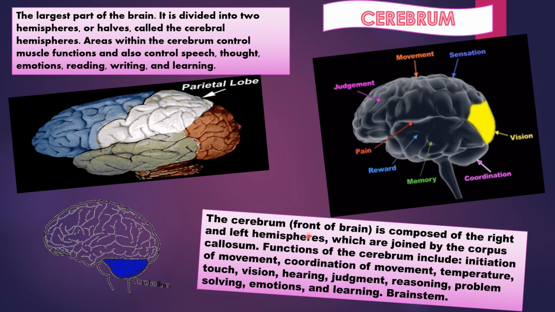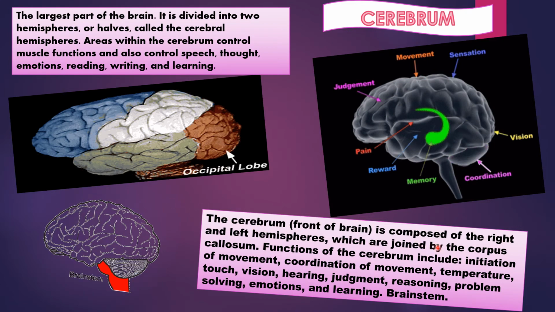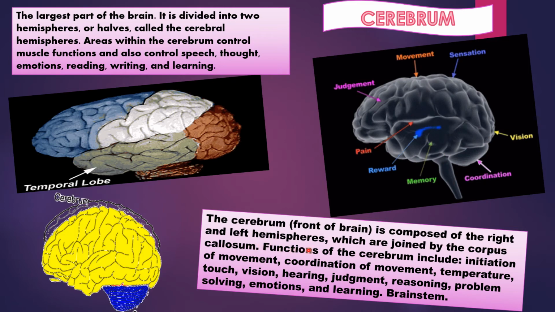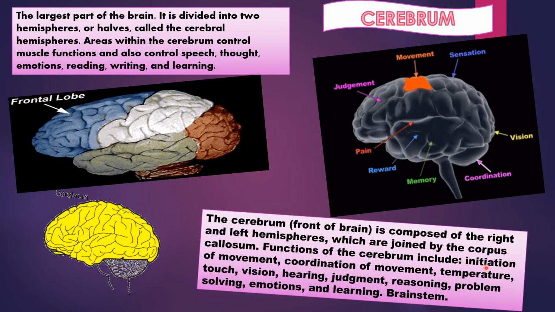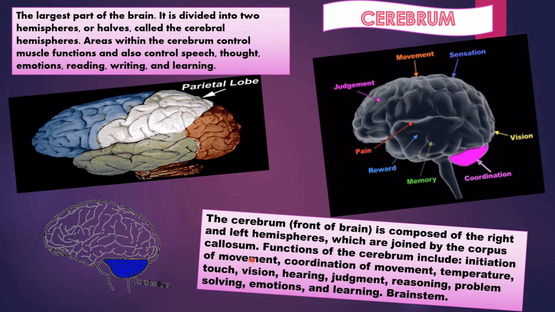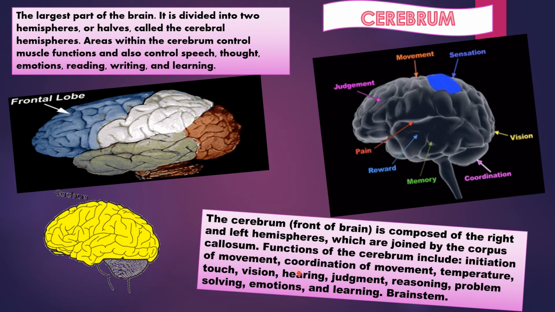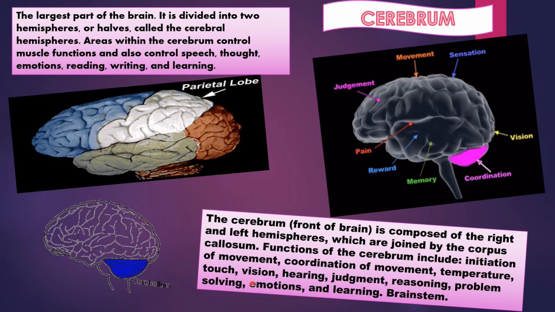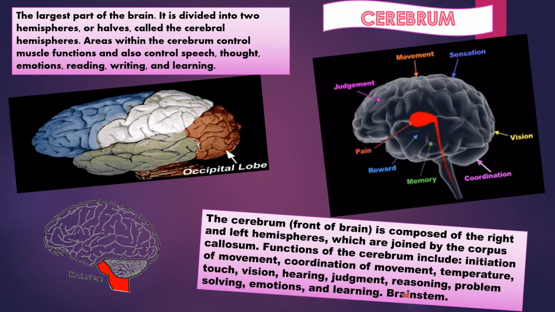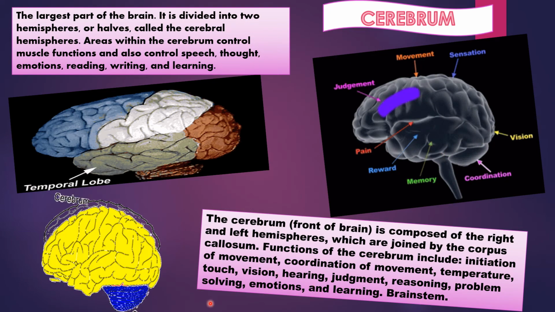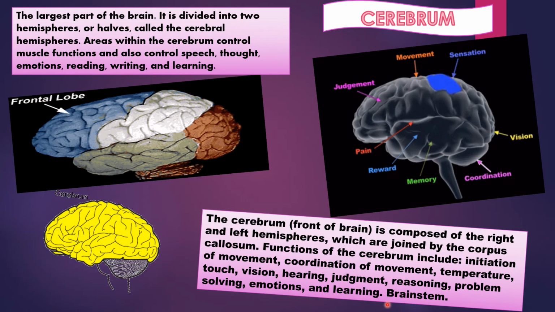So the cerebrum or front of brain is composed of right and left hemispheres which are joined by the corpus callosum. Functions of the cerebrum include initiation of movement, coordination of movement, temperature, touch, vision, hearing, judgment, reasoning, problem solving, emotions and learning.